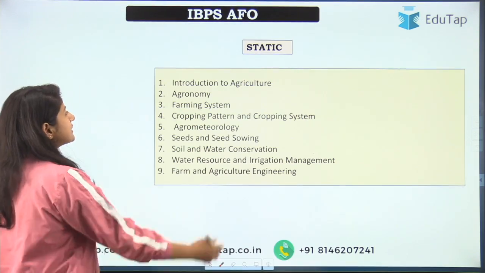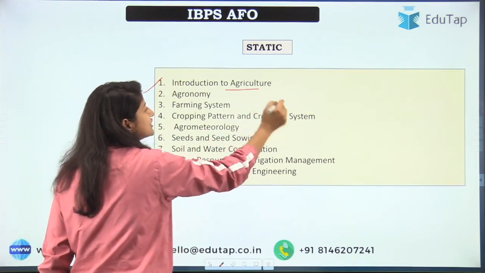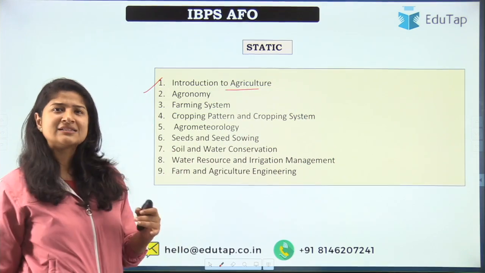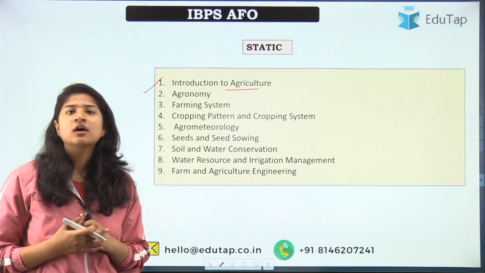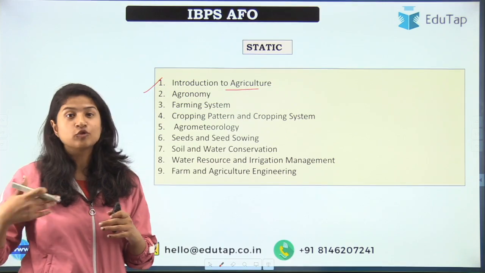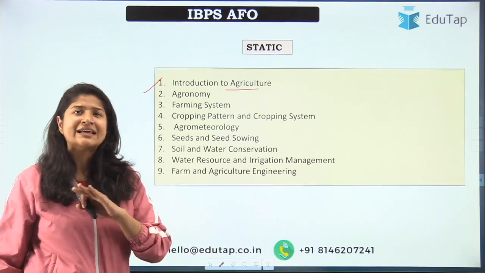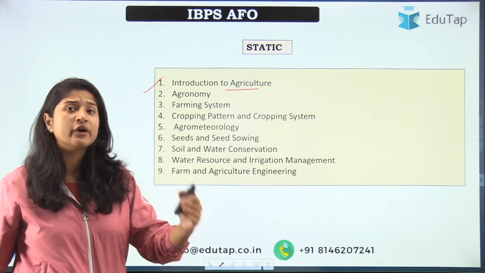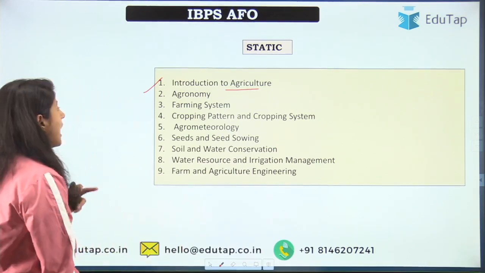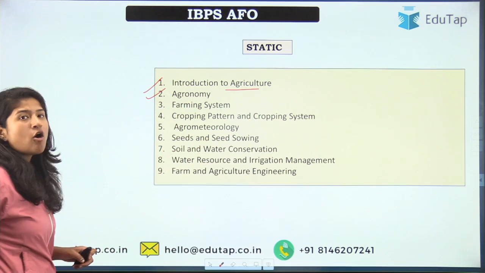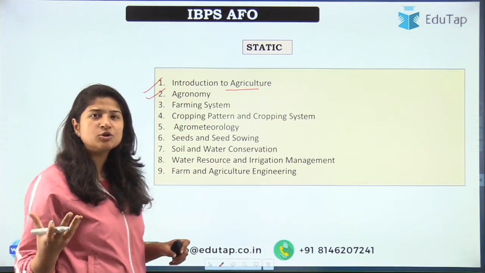So we come to the static portion first, then we'll move ahead with the current affairs. For static, we'll start with the introduction to agriculture. So what happened in this? Basically basic things, for example, study of fruits is known as what, or ICAR was established in which year. These are the general basic things that you should know if you are from agriculture background. Coming to the agronomy, it deals with all the basic things that you should know while doing agriculture.